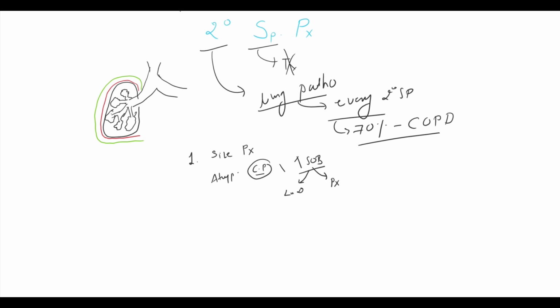Thus, we can't identify this patient solely on the basis of the clinical feature. That's why radiology becomes an integral part of the diagnosis of secondary spontaneous pneumothorax. In contrast to the primary spontaneous pneumothorax, where there is no underlying lung disease. Although there can be blebs and bulla and ELC, they are more of a nuisance than any specific lung disease. Now the question comes how the air enters into the pleural cavity.